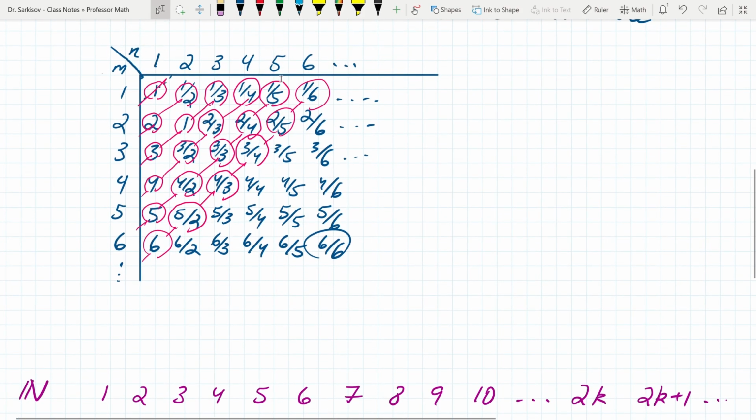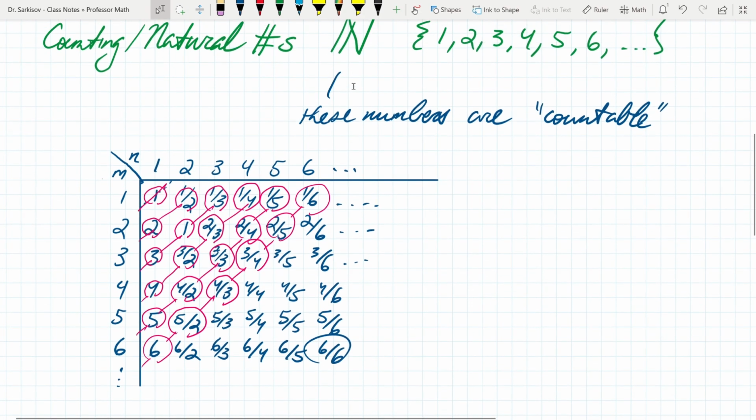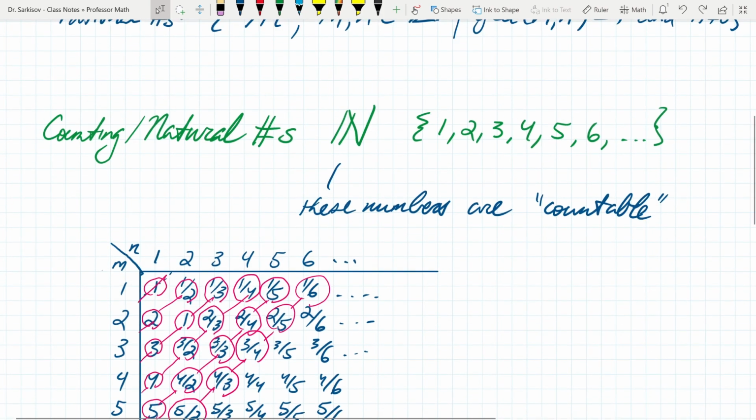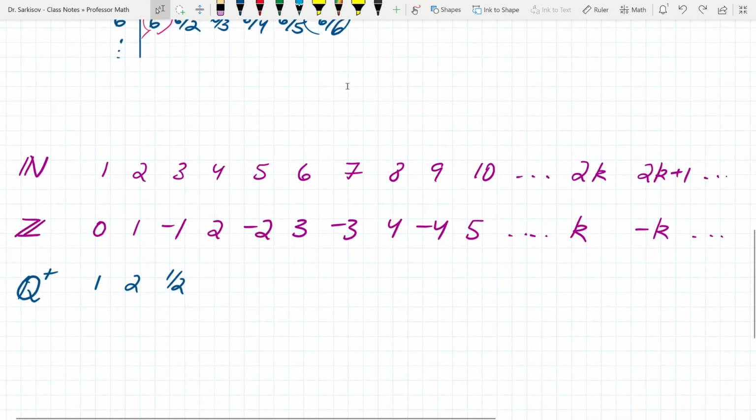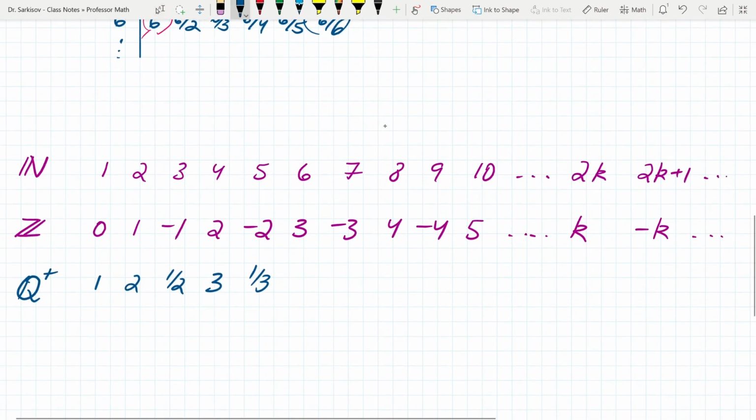So 1, 2, 1/2, right? That's what we had: 1, 2, 1/2. That was how we're going diagonal. See that? 1, and then 2, and then 1/2, and then we get 3, 1, 1/3, right? We already did 1, so we don't write it again. So 1/3. And then we have 4, 3/2, 2/3, 1/4. These are all new numbers.